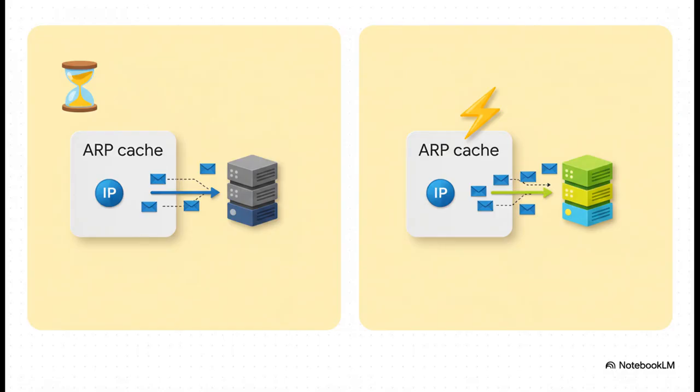Look at this. Before the failover, every device on the network thinks that IP address belongs to the old MAC address. All traffic is heading there. But the second that new server comes online, it blasts out a GARP packet. Instantly, every other device on the network sees it and updates its ARP cache. The mapping is corrected, just like that, and traffic immediately starts flowing to the new hardware. This is how high availability and zero downtime failovers are even possible. It's all thanks to this simple announcement.